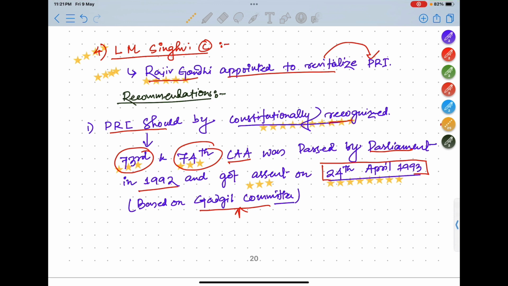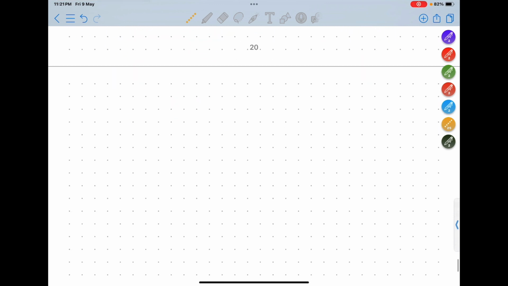Okay, now, so this was all for committees. Next we will read the 73rd and 74th Constitutional Amendment Act. What were the basic things in that? Then we will also read the PESA Act, Panchayat Extension to Scheduled Areas Act. Then we will read about the 74th Constitutional Amendment Act.